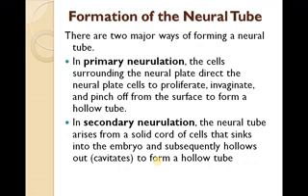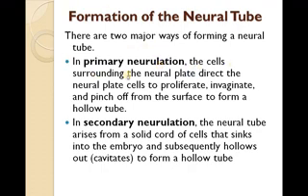There are two major ways of forming the neural tube during development. The first one is primary neurulation. Friends, we have seen the definition of neurulation, or neural tube formation. This will happen in two stages: one is the primary neurulation and the second one is the secondary neurulation process. Let us see the primary neurulation process.